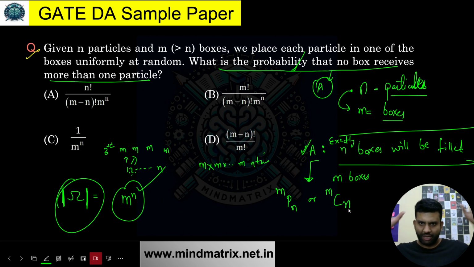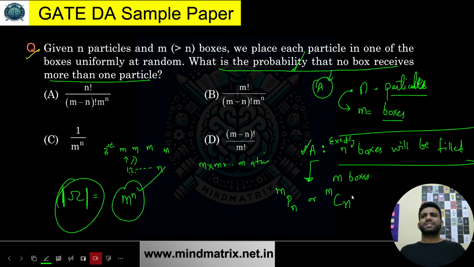First of all, choose any of those n boxes out of m, and then we can arrange as well, because right now in this question it is being assumed that our boxes are also different and our particles are also different. I hope this is clear. Okay, boxes and particles both are different. So either you can do this m P n. mPn means permute out of m things, n things you need to permute.